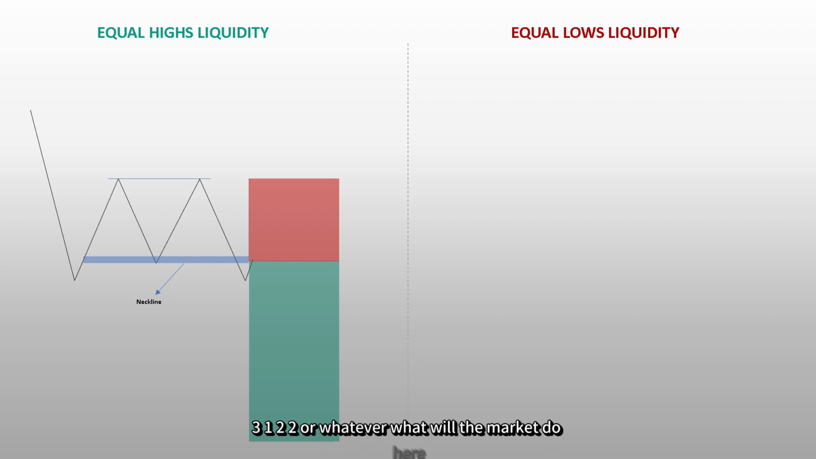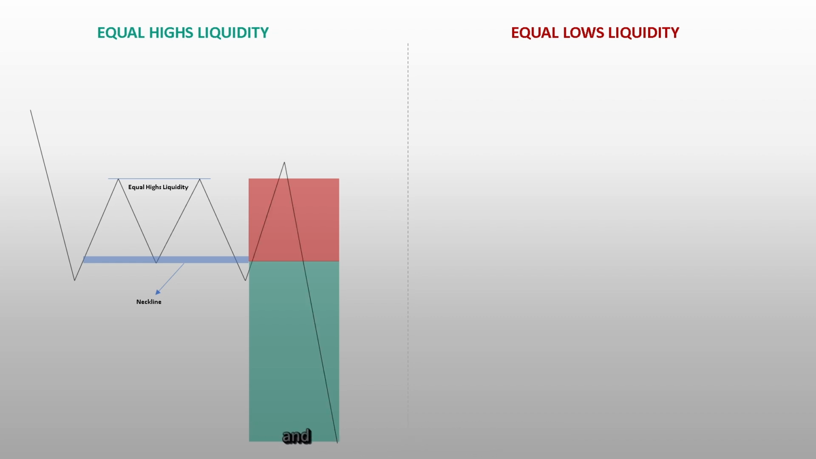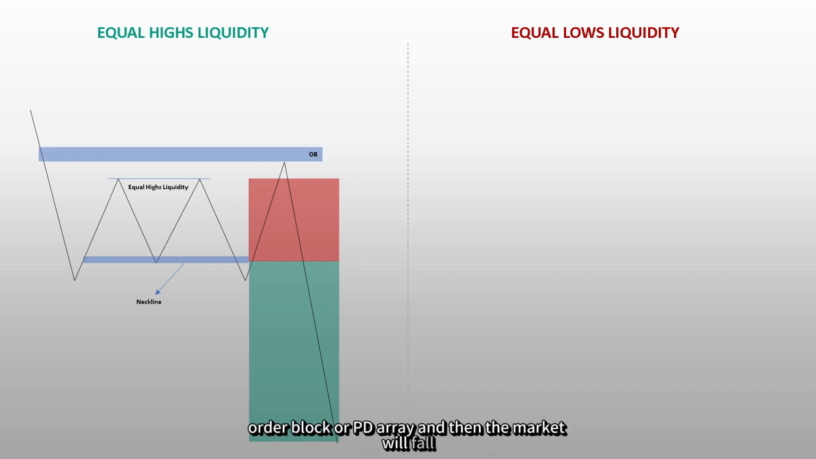What will the market do here? The institutions or banks see equal highs liquidity here, meaning a lot of people will sell here and place their stop loss above this level. What will the market do? The market will go boom upward, take everyone's liquidity, and the market will drop from here due to some high time frame order block or PD array, and then the market will fall.